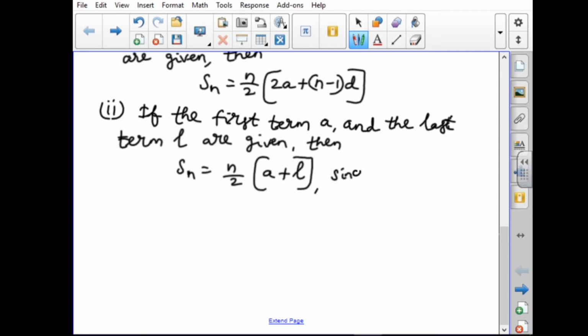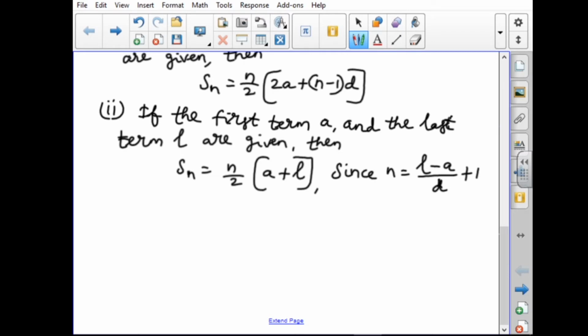Here l is given, so n equals (l minus a) by d plus 1.